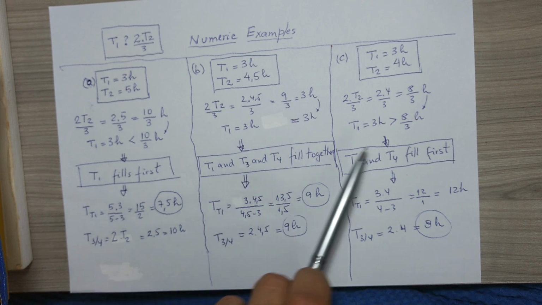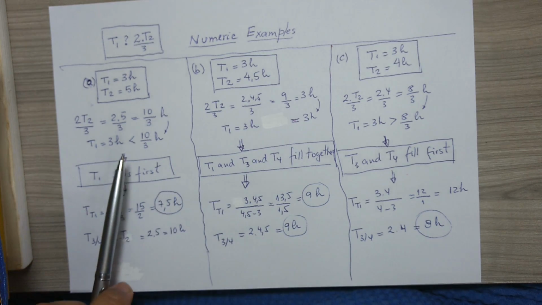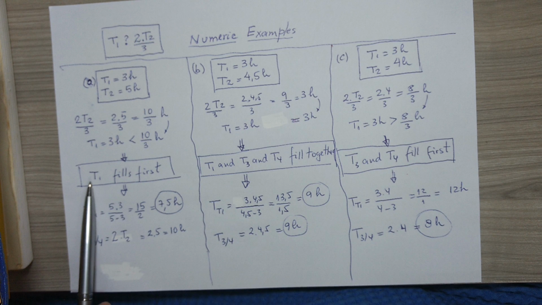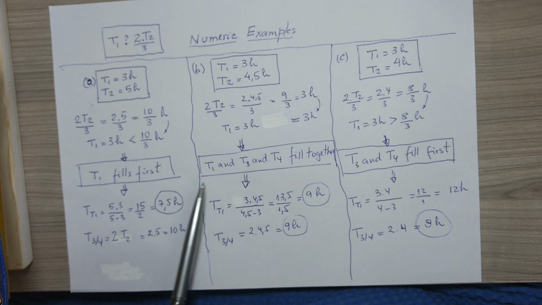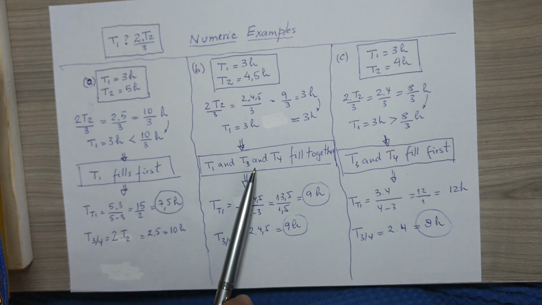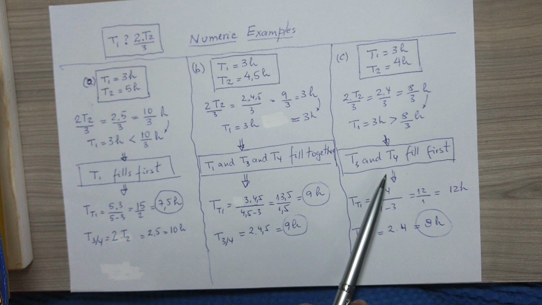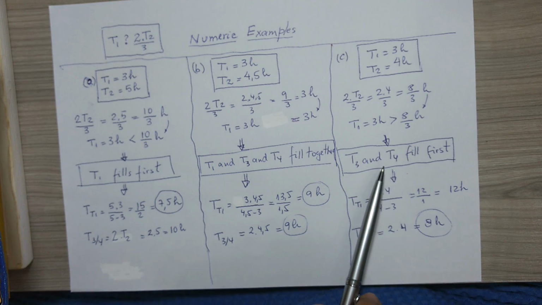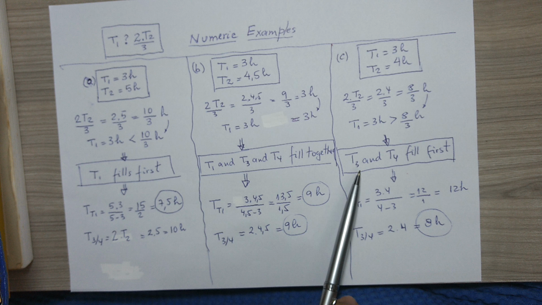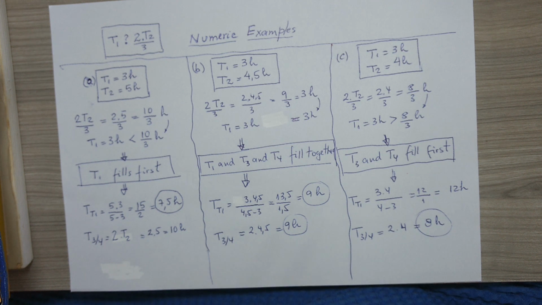In the second situation, tank 1, tank 3, and tank 4 fill together, and in the third situation, letter C, tanks 3 and 4 fill first.